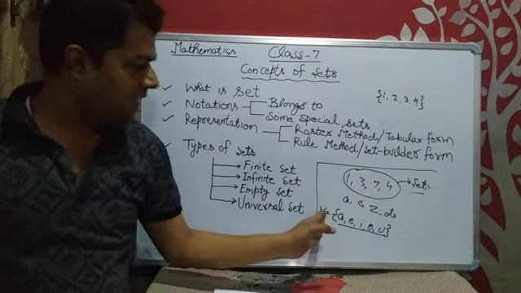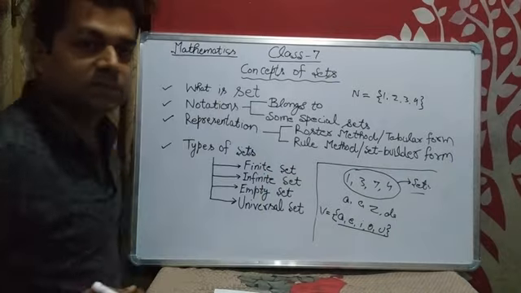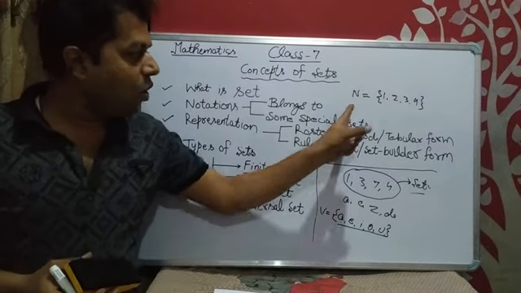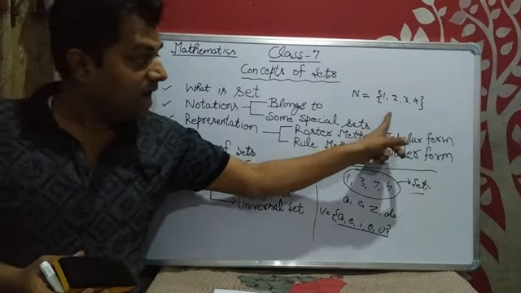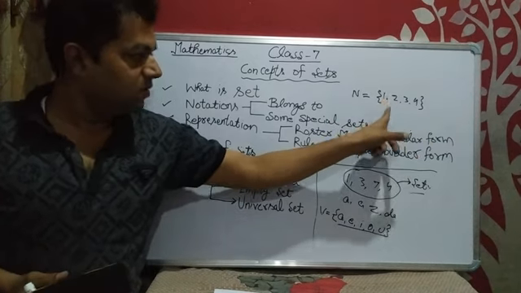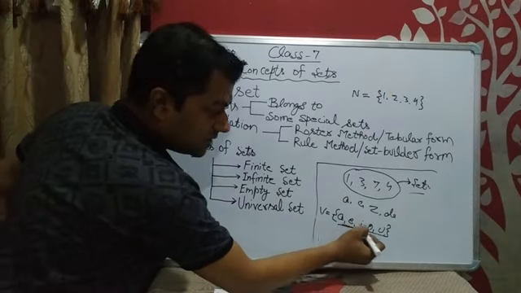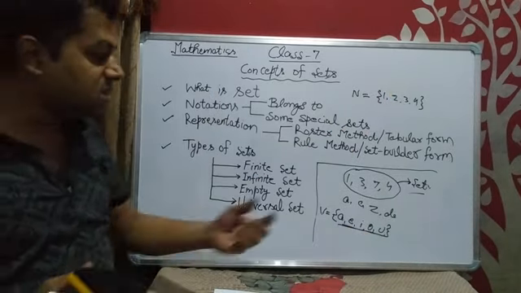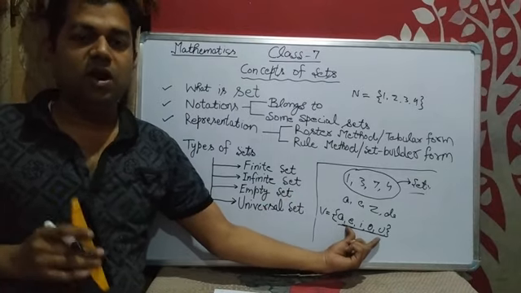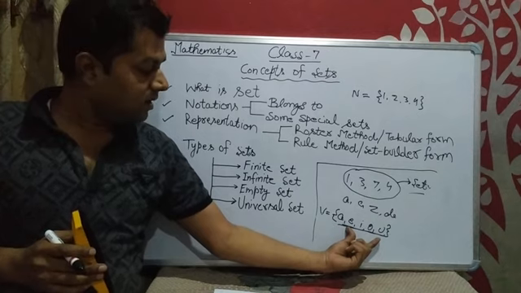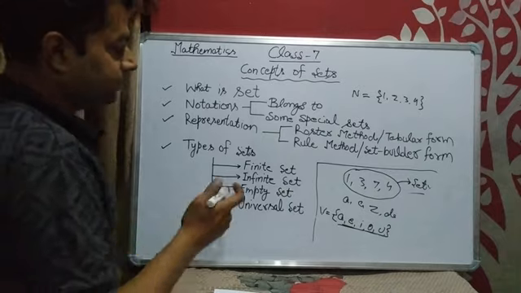Suppose, as we have considered here V, so we are considering here N. The name of the set will always be in a capital letter, but the elements, the numerical values, we will consider as our numbers. If we are considering alphabets, so usually, students, we consider them in small letters until and unless they are given in capital letters.